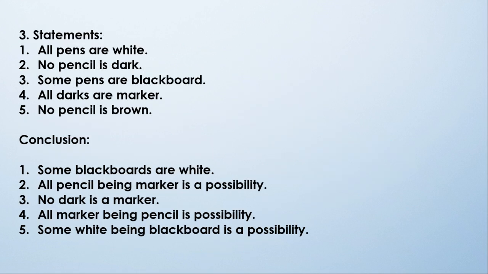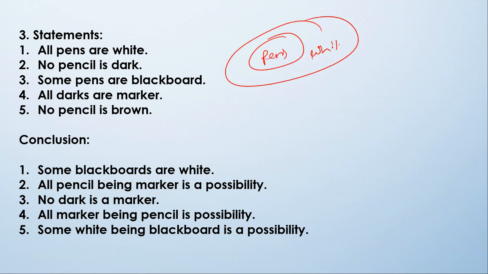Come to the next question. We are given a statement that all pens are white. Here is pens and here is white. So all pens are white. Now come to the statement which relates to pen and white. So here is the third statement, some pens are blackboard. So here is pen and here is blackboard.